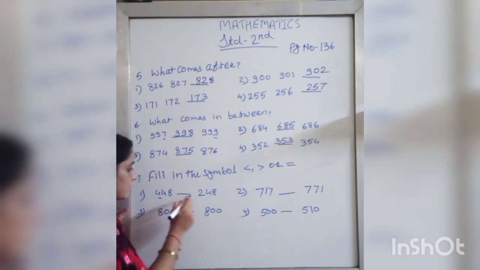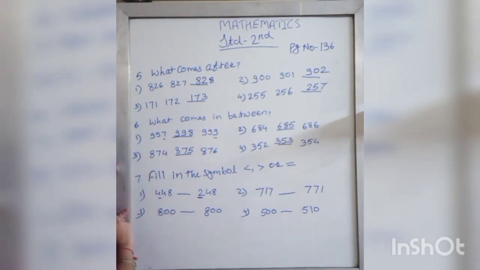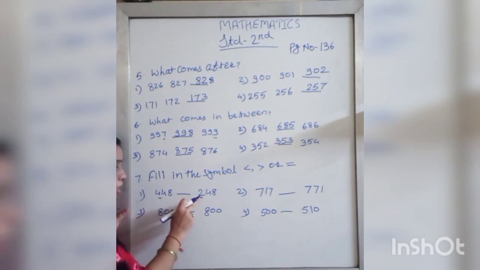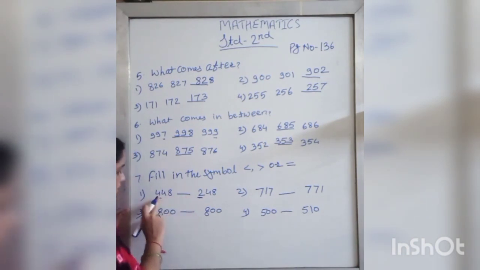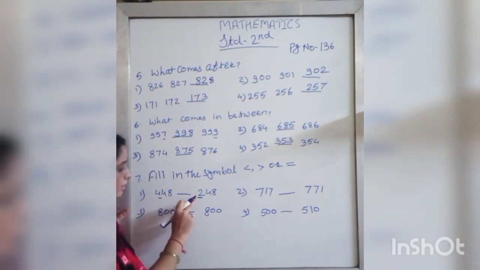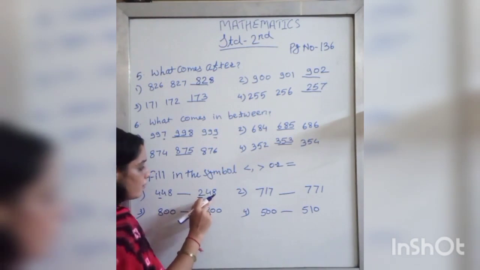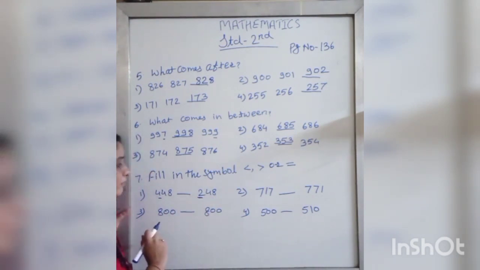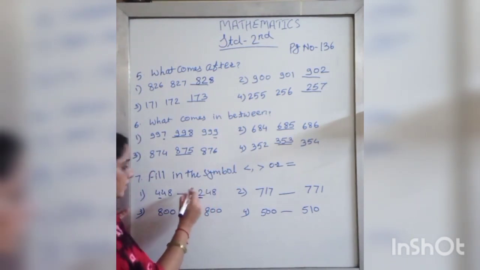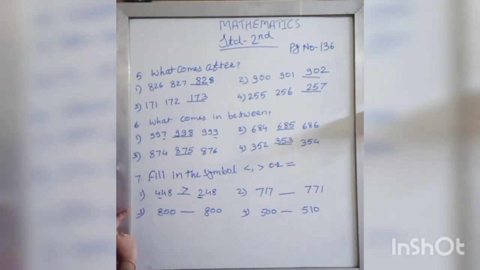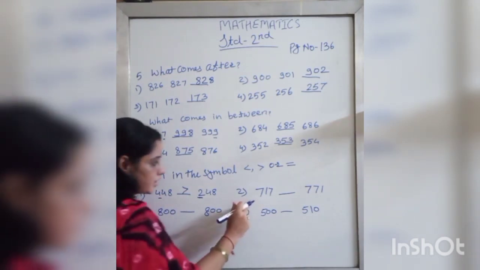We see first the numbers on the 100 place. Which one is greater? 4 is greater or 2 is greater? Yes, 4 is greater. That means 448 is greater than 248. Then which symbol will come here? This. Understood? See the second one.